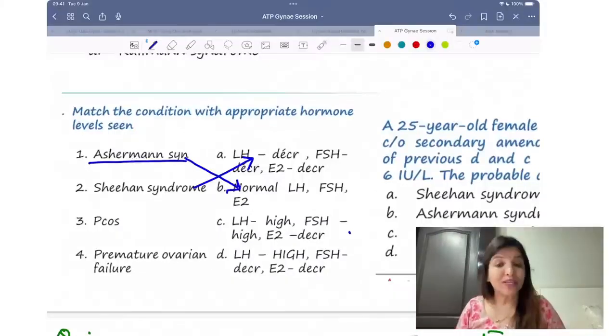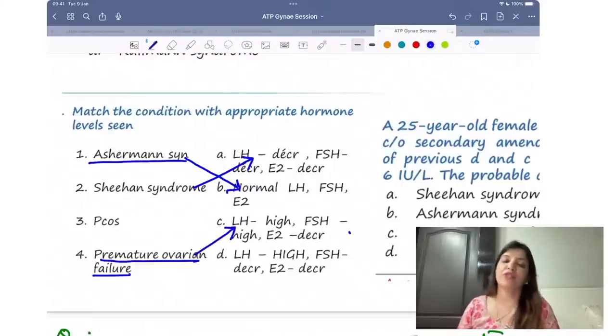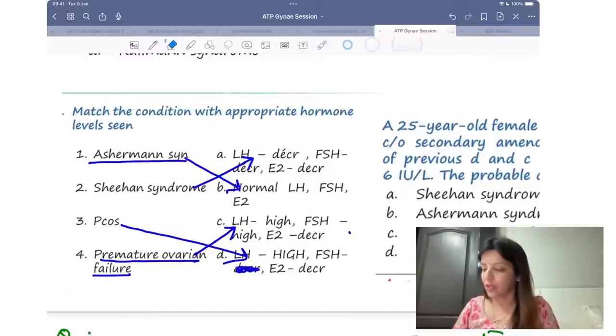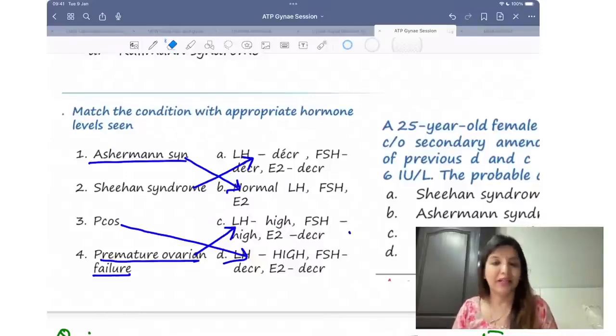Then PCOS में क्या मिलता है? PCOS में FSH normal होता है, right? LH high होता है and estrogen is also normal or estrogen can be high. So let us see, premature ovarian failure में क्या मिलेगा? Premature ovarian failure में LH, FSH both would be high. So जहां पे LH, FSH both high है, वहां पे I am marking it as POI. जहां पे only LH high है और FSH को उन्होंने decreased लिखा है, normal होता है. Right? Estrogen भी normal होता है. Instead of normal, they have written it as decreased, but that is the only option which is remaining. So I am going to mark that as the answer. Right? Rule out करके answers को निकालो. Clear to all of you?